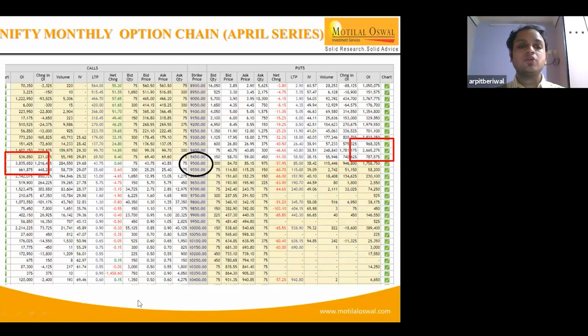As we already discussed, when we are selling options, it is very important to sell deep out of the money call or put options, while for buying options, it's important to buy at the money or nearby strikes.